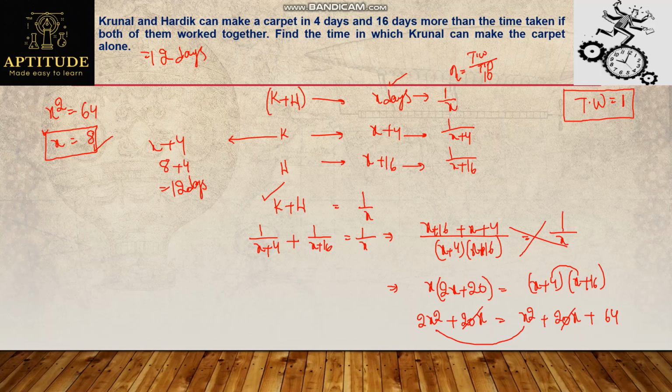So yes guys, I hope everyone is clear with these 3 questions. Each and every question is a different type of question here. The main thing is we need to understand the data given clearly. If the values are directly given, I can assume total work as LCM. Otherwise I can assume total work as a unity, that is 1, and according to that I can go on with the question like this.